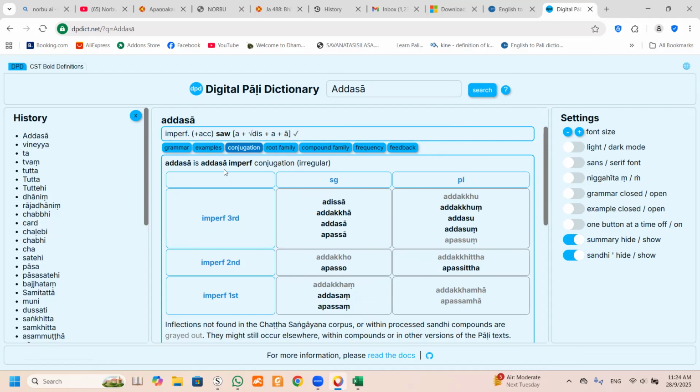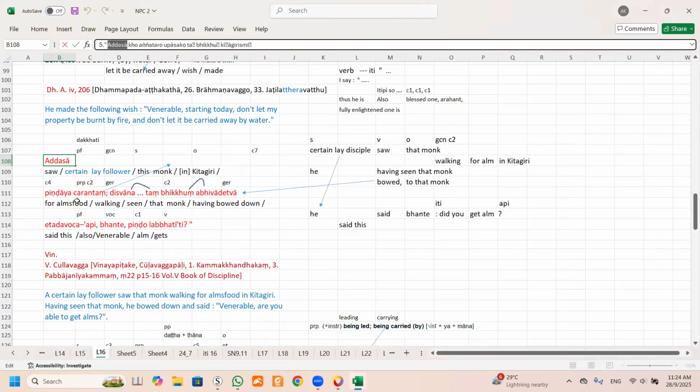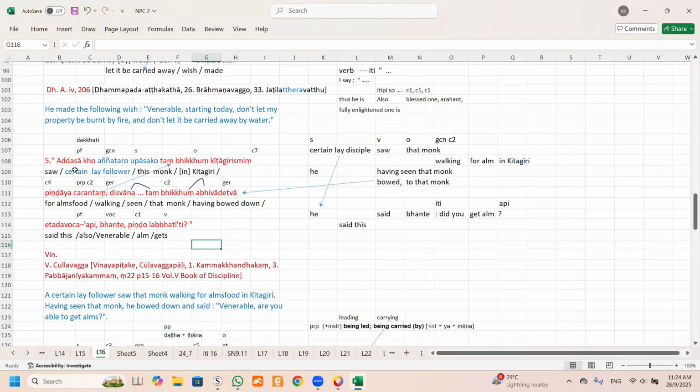And if you look at here, it says irregular. That means this is irregular, because I already told you yesterday, the root dis is an irregular one. It can form so many different types of declension. All right, so this part, okay.